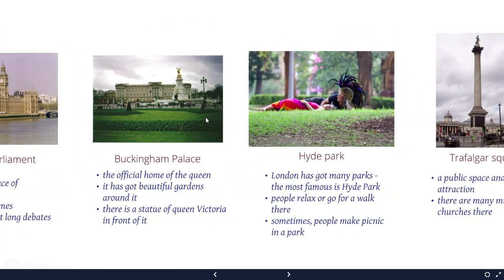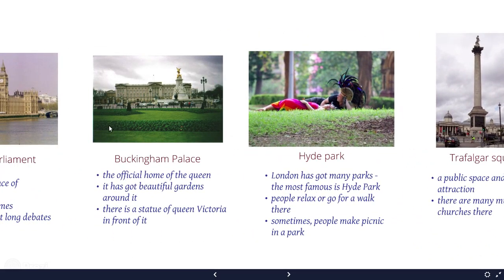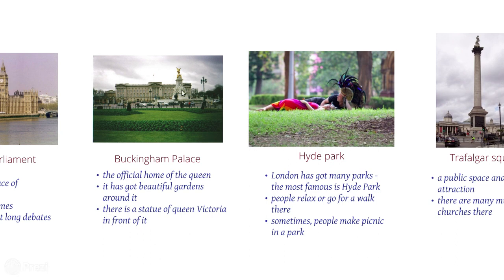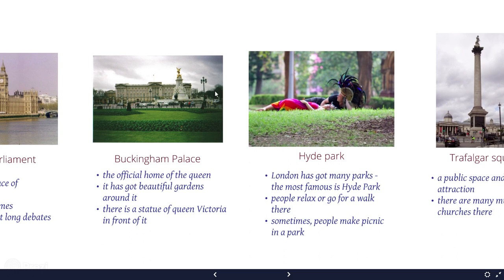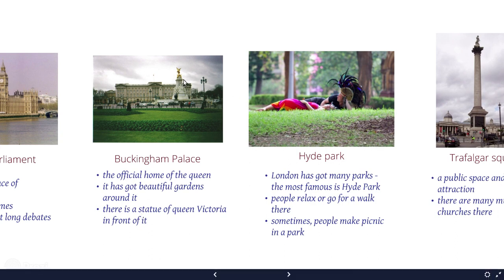The Buckingham Palace. Oops, sorry. This is the Buckingham Palace. It is the house, the home of the Queen. It has beautiful gardens around the palace. So you have Hyde Park, Green Park. There are many parks around the Buckingham Palace. In front of the Buckingham Palace, you can see the statue of Queen Victoria.